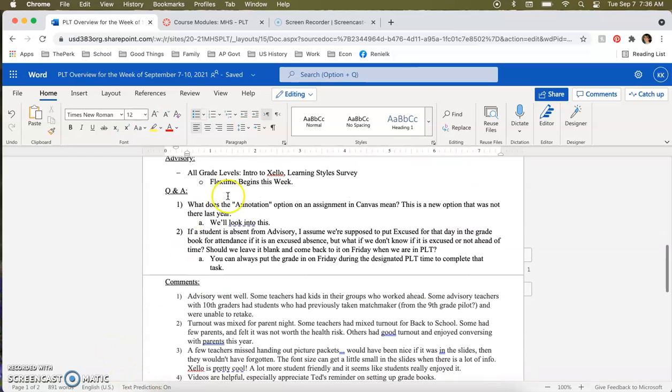Advisory this week, as we've talked about before, is an introduction to Zello. We're just continuing to introduce it, and we're doing the learning style survey. Flex Time does begin this week.